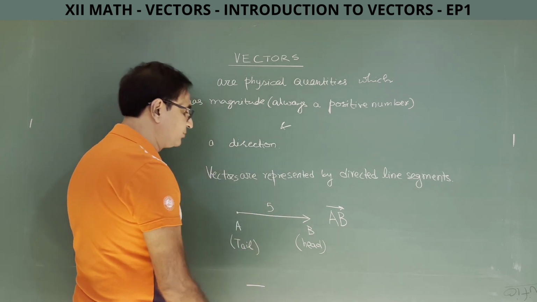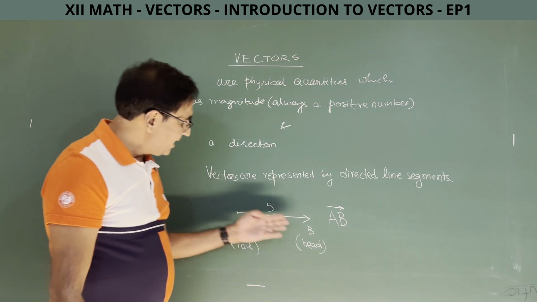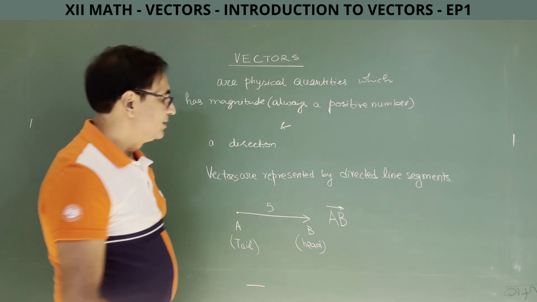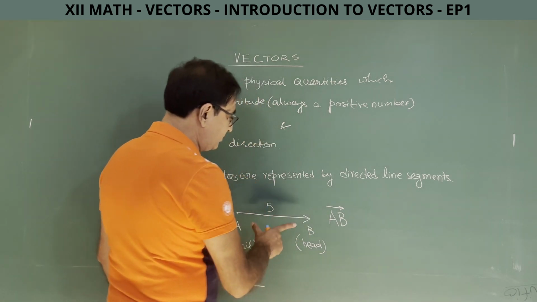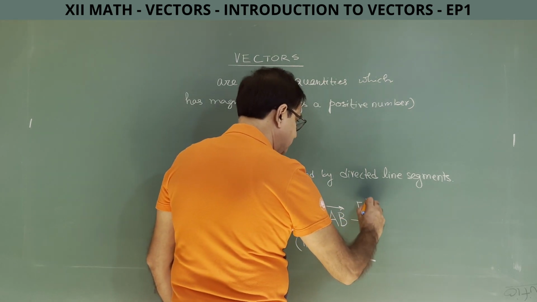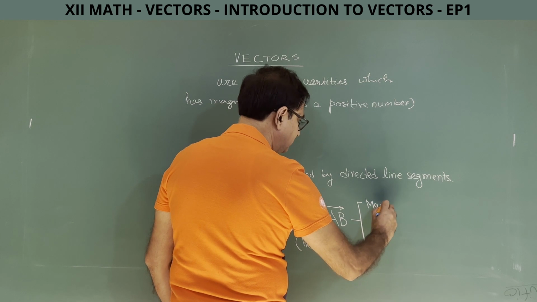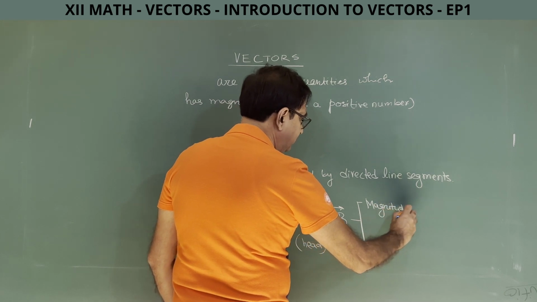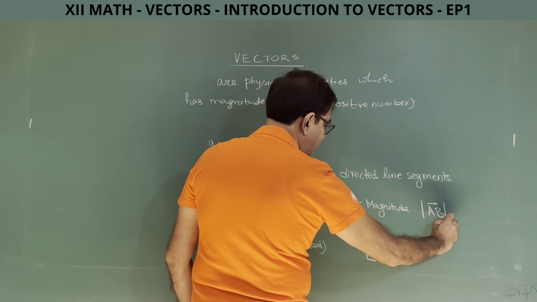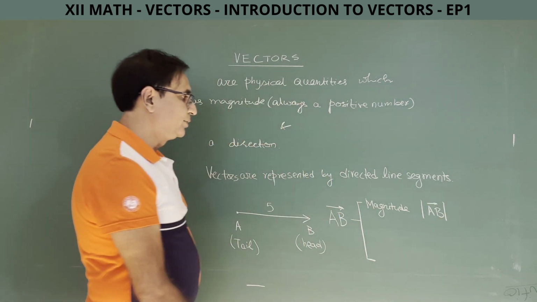So, the magnitude of this vector will be 5 units, and the direction which you physically see on the blackboard will be the direction of the vector AB. So, how do I represent the magnitude of the vector AB? This vector AB will have two pieces of information. It will have a magnitude, which will be represented like this. This is a modulus symbol, but we will call it the magnitude of vector AB.